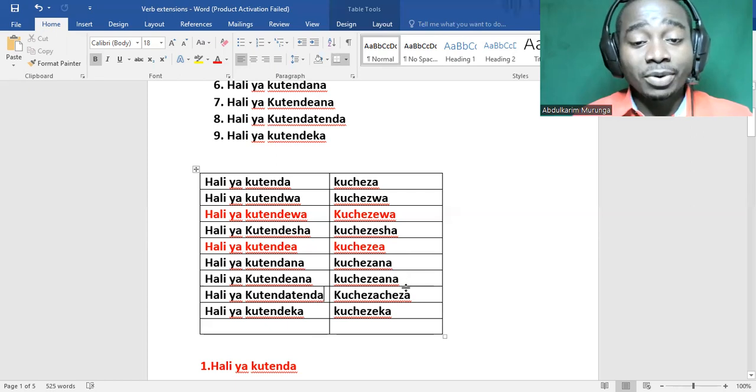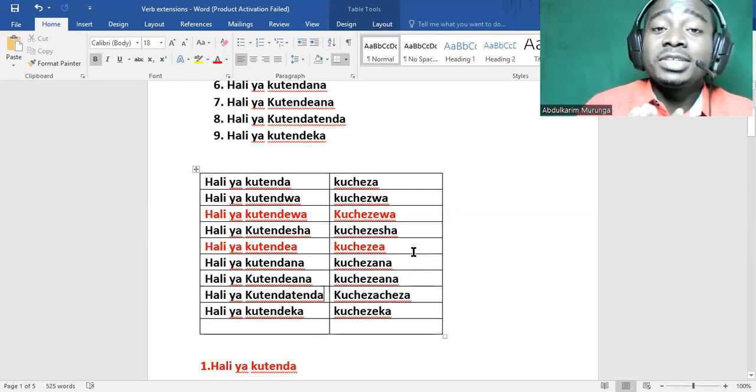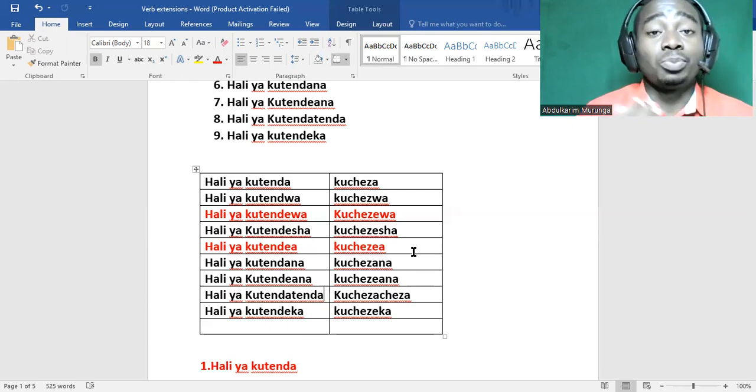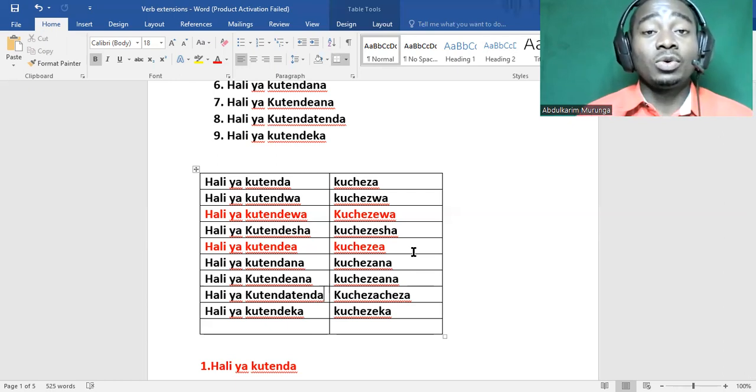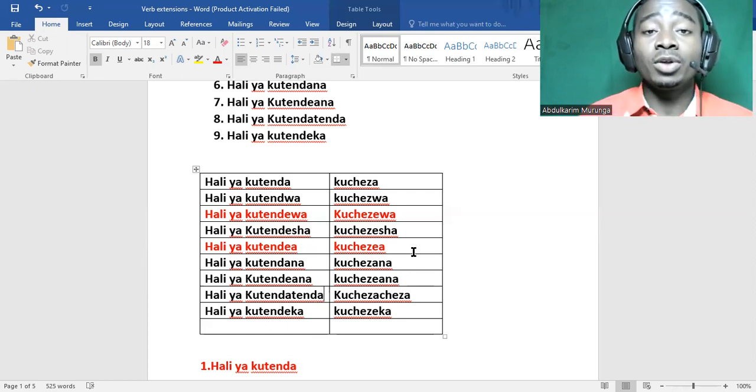And an example here is kucheza cheza. You can say, mimi ninapenda kucheza cheza. I like to play. Kucheza cheza. Also, yeye anapenda kucheka cheka. So we'll learn more about each of these forms in future lessons.